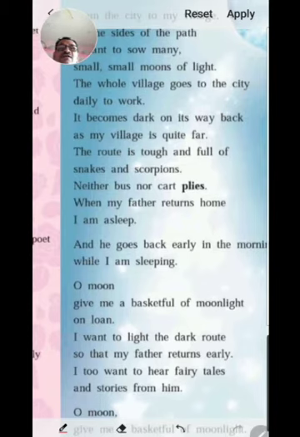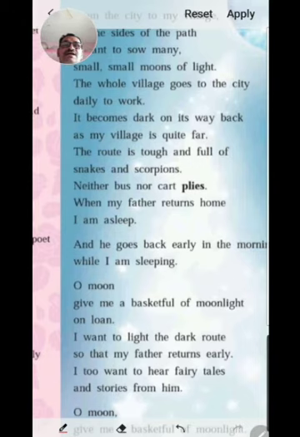When my father returns home, I am asleep. And from his village to city, there is no transportation facility. There are neither bus nor cart plies. Ply means to and fro.